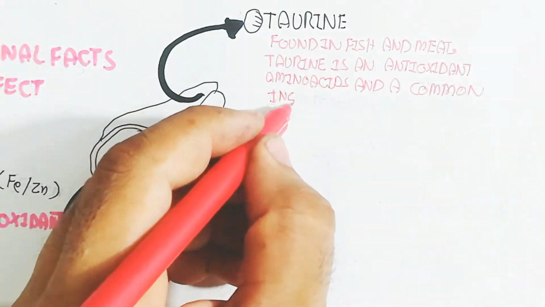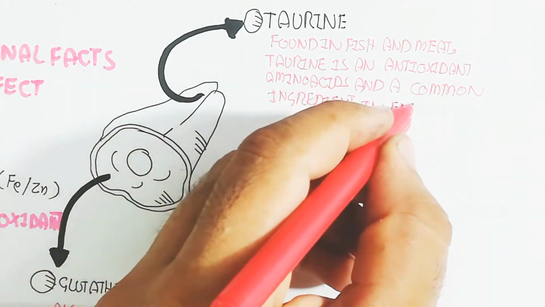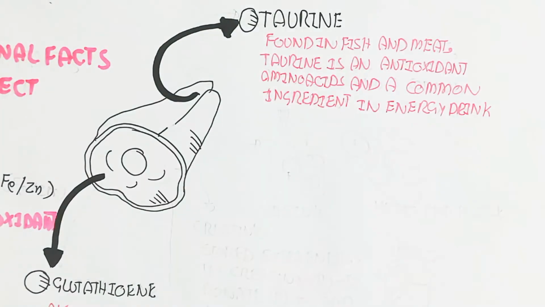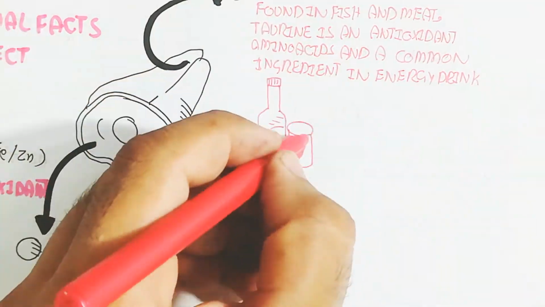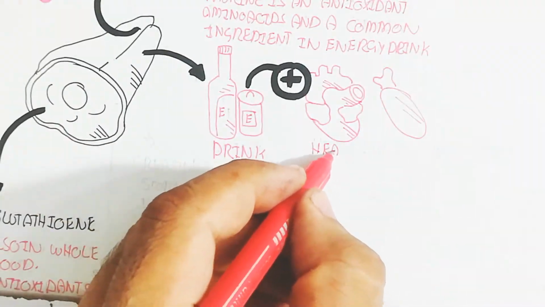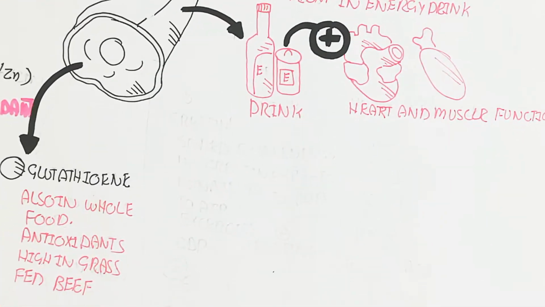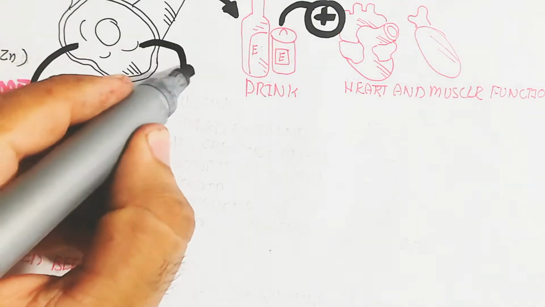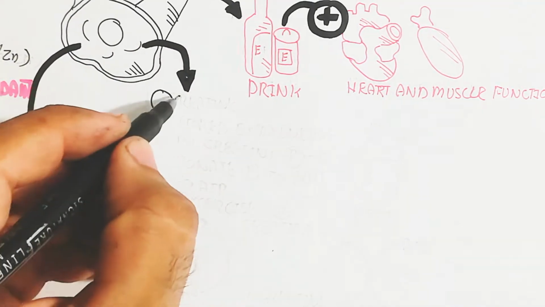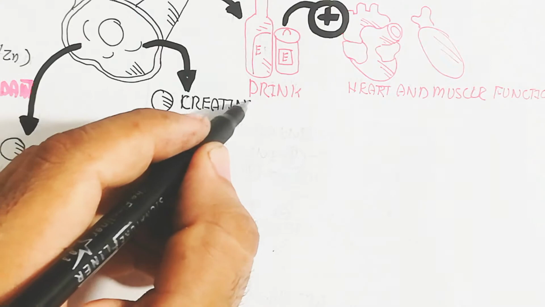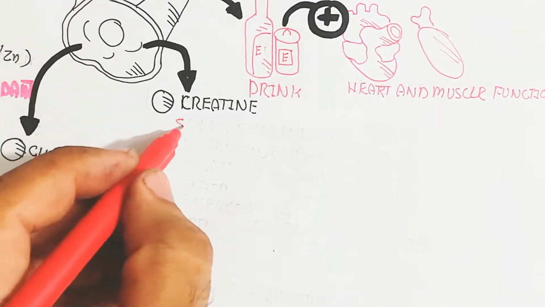Taurine is also present, and it is very important for increasing heart and muscle function and their health. So that is why taurine is very important, and when you eat red meat, we are also consuming taurine. Taurine is also an antioxidant.